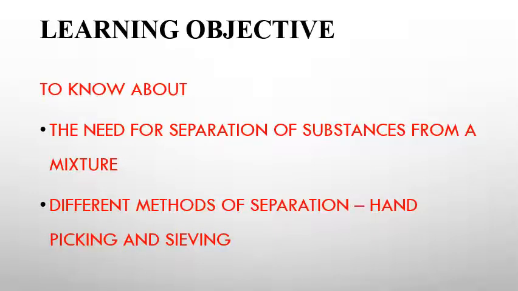Now we are going to see chapter 3 in chemistry, separation of substances, part 1. Learning objective: to know about the need for separation of substances from a mixture. Different methods of separation: handpicking and sieving.